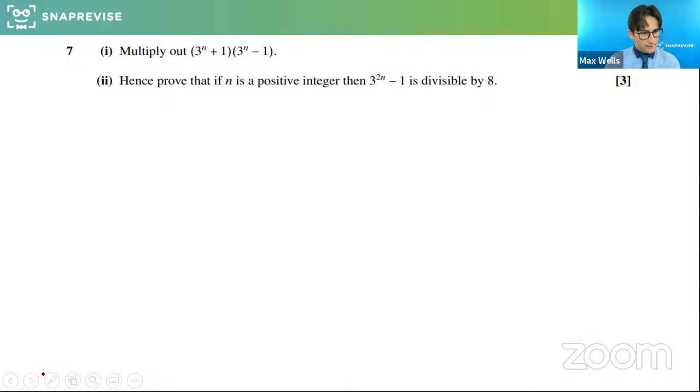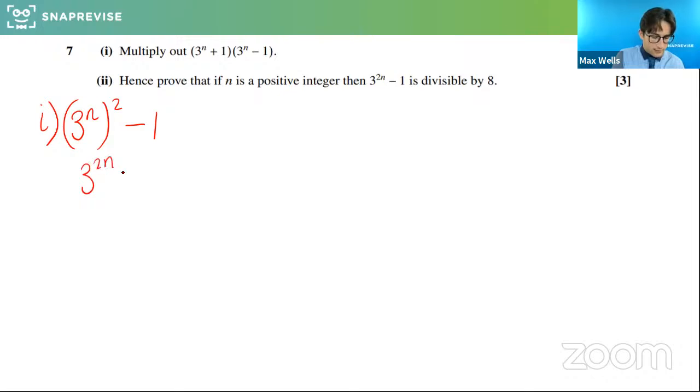Right, okay, so let's be careful here. So part one, multiplying this out, what we're going to get is 3 to the n squared minus 1, because like a difference of two squares, the middle bit's going to cancel. Excellent. And you can write that as 3 to the 2n minus 1.